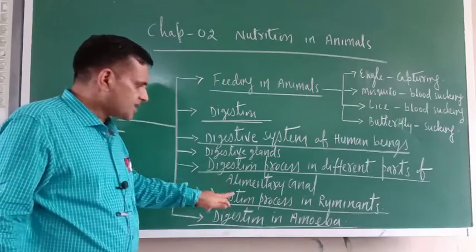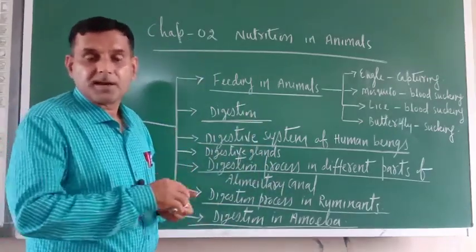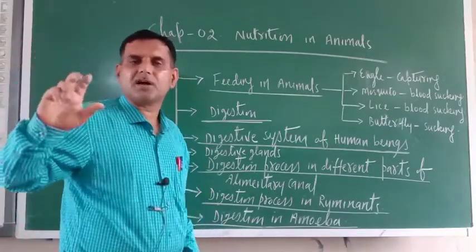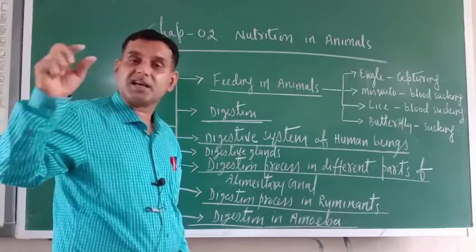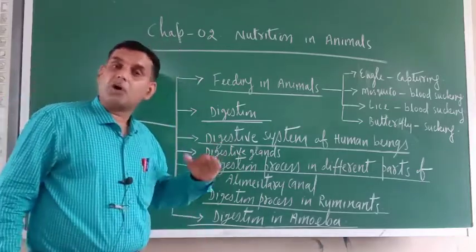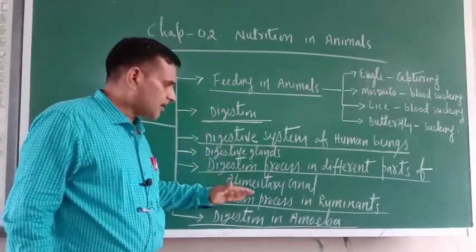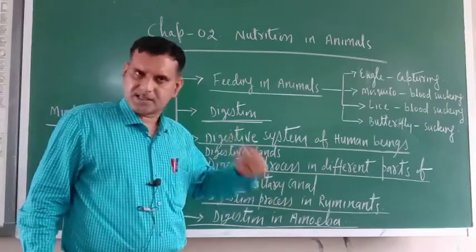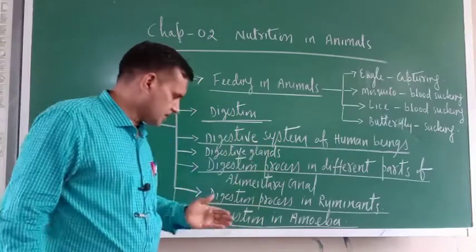Next one is the digestion process in ruminants. Ruminants means grass grazing animals. Have you seen them or not? Cow, buffalo, deer are grass grazing animals. They have different types of digestive system, so that also will be covered here. Their digestive system is entirely different from ours.